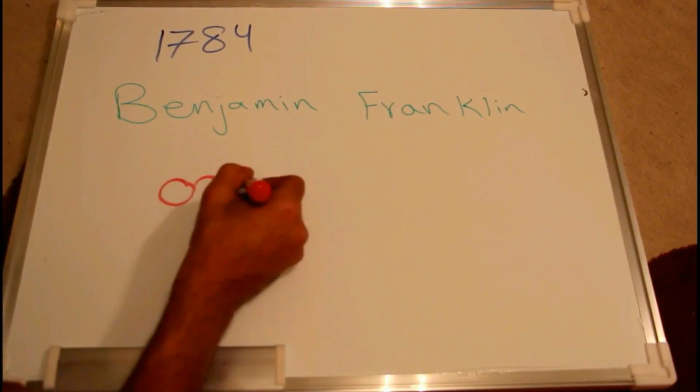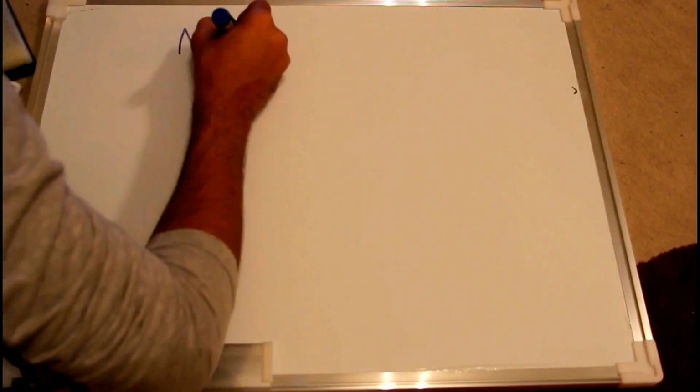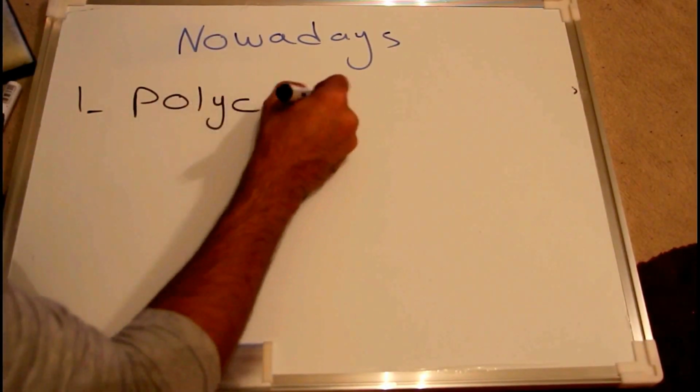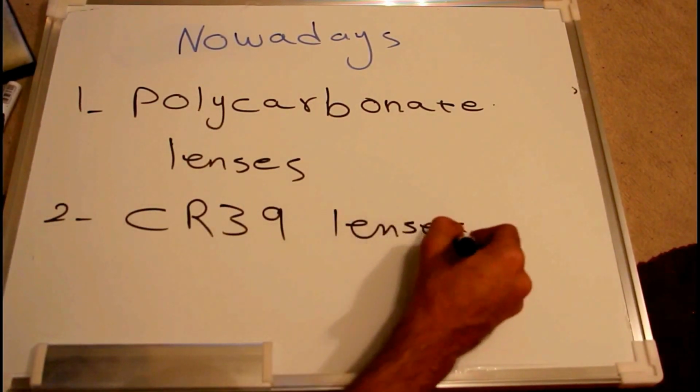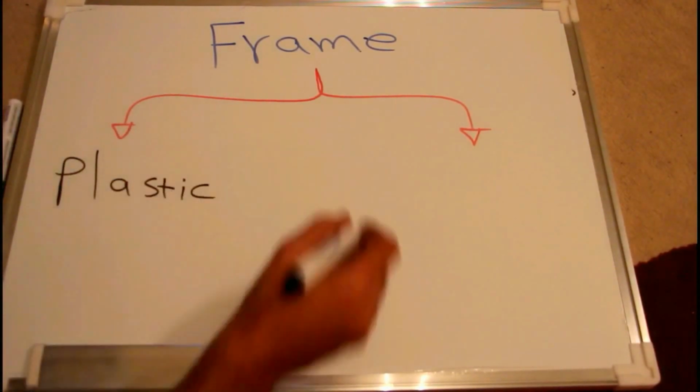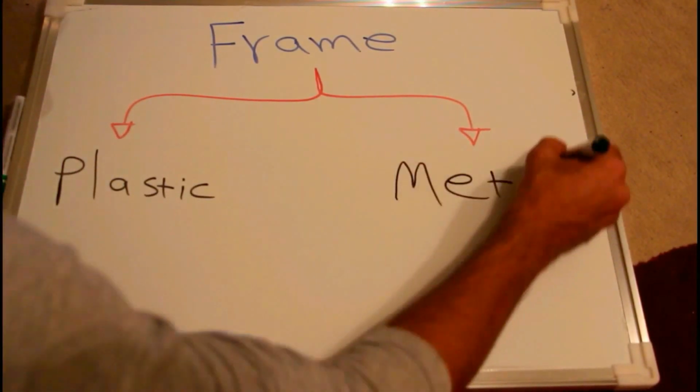In 1787, Benjamin Franklin introduced the temples. Nowadays, the most popular lenses are polycarbonate and CR39 lenses because they are lighter and more flexible. Frame is made of plastic and metal. An ideal frame would be made of material that is hypoallergenic, lightweight, flexible, strong, and rust resistant.